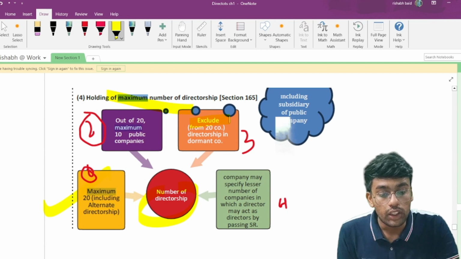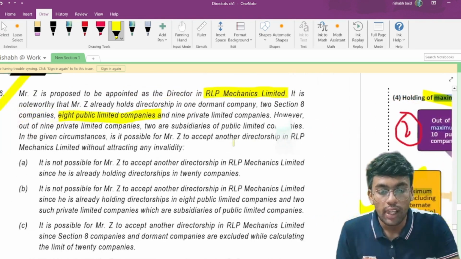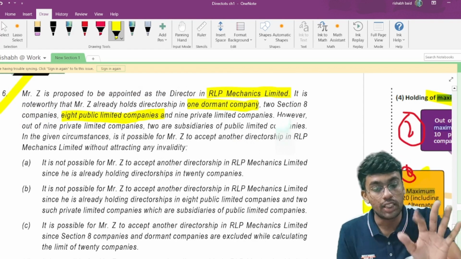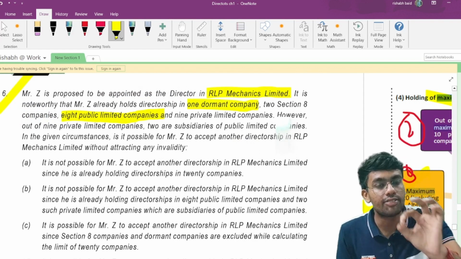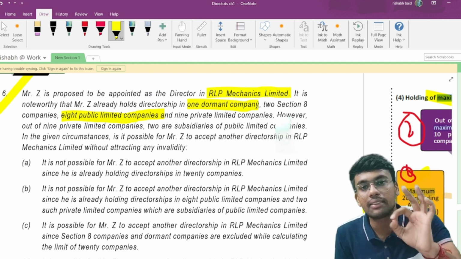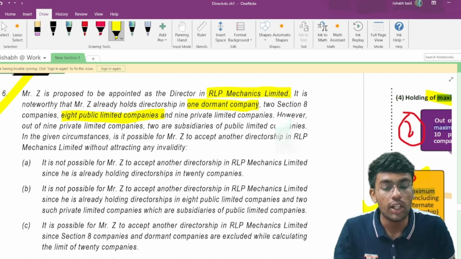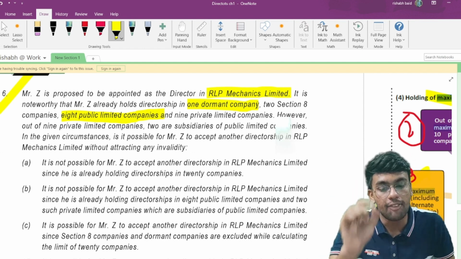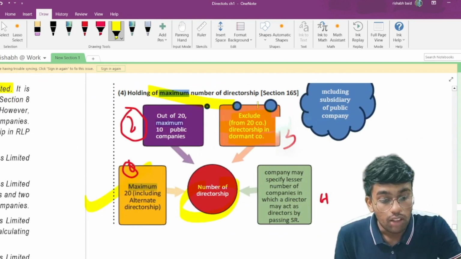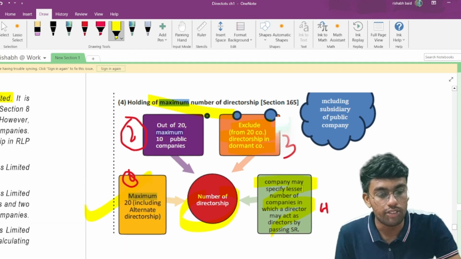Now, exclude from the 20 companies directorship in a government company. So the directorship in one government company is to be excluded. Therefore, we had counted 20, so reduce this one, because government company directorship is not counted while you are counting the maximum number of directorship. And therefore, the total number of directorship after excluding the government company would be how many? 19. Now, what does point number 4 talk about? Any lesser number of directorship, this is not of much relevance.